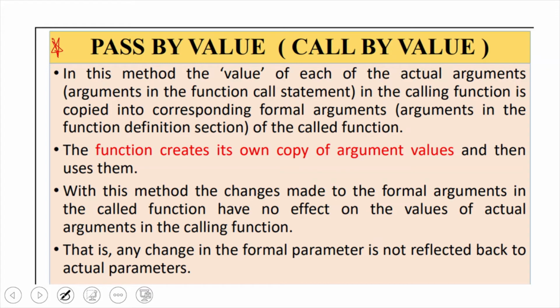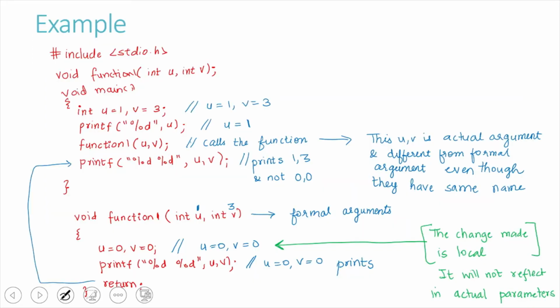Next is pass by value. Pass by value means the function creates its own copy of argument values and uses them in the function. So even if some changes are made to the formal arguments, that will not have any effect on the values of the actual arguments. This can be explained with the help of an example. Let's take an example where we have written a function called function1, and it is going to take two variables, int u and int v. The function is not returning anything, hence we are writing it as void.